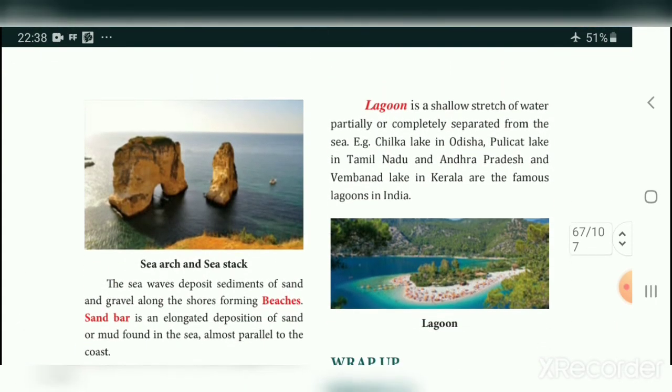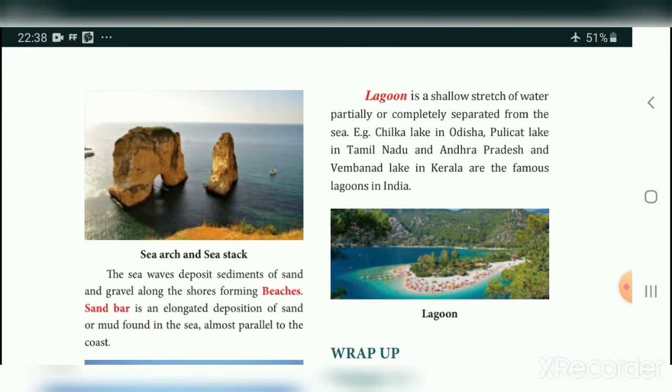A lagoon is a shallow stretch of water partially or completely separated from the sea. A part of the water is separated from the sea. Chilka Lake in Odisha, Pulicat Lake in Tamil Nadu and Andhra Pradesh, and Vembanad Lake in Kerala are the famous lagoons in India. So a lagoon is nothing but a lake separated from the sea. The best examples of lagoons are Chilka in Odisha, Pulicat in Tamil Nadu, and Vembanad Lake in Kerala.